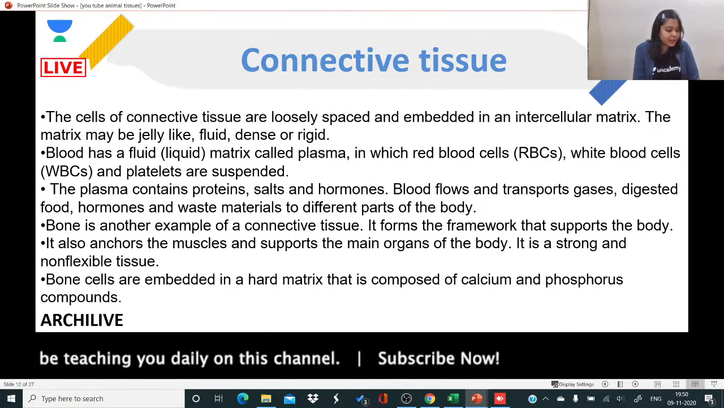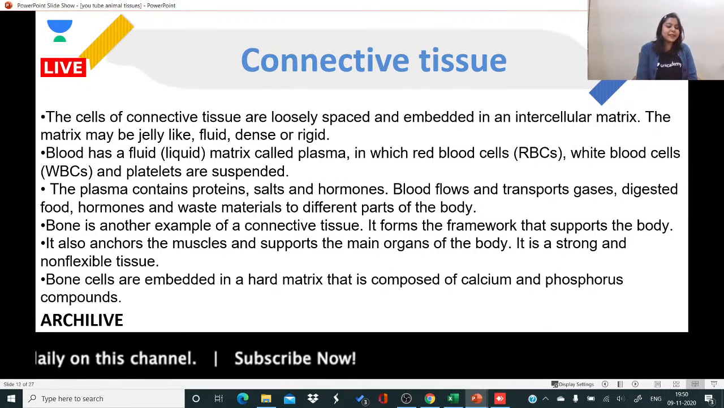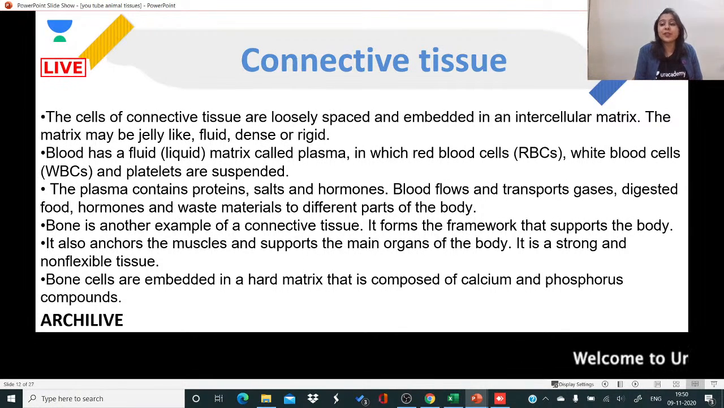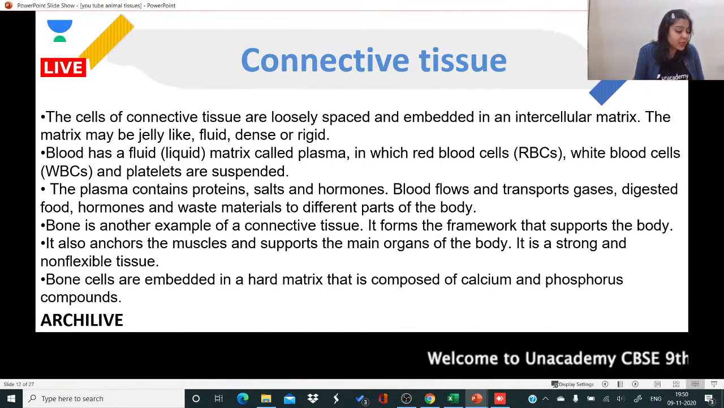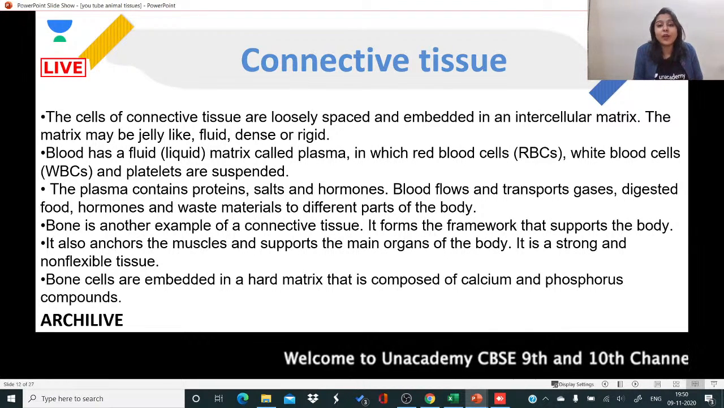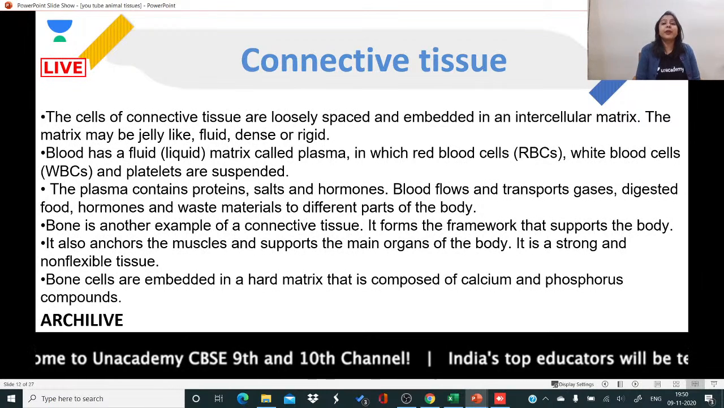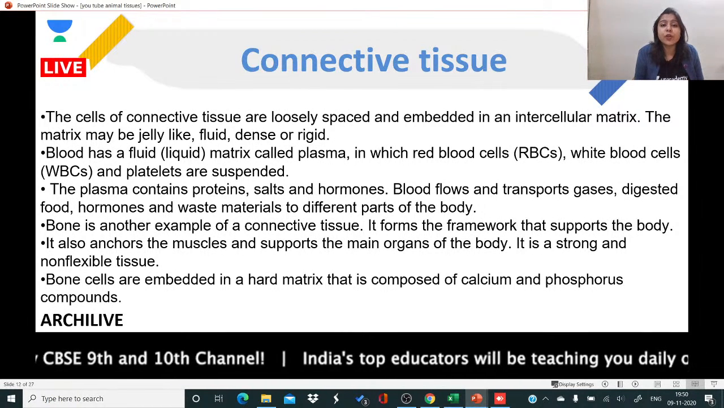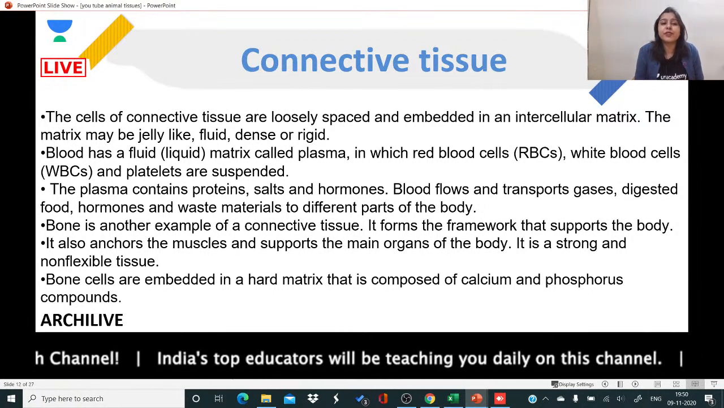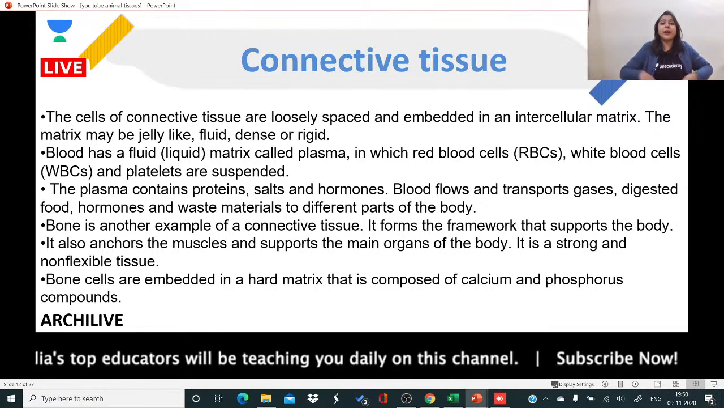Yes, it is blood. Blood is that tissue which comes in contact with all parts of the body. So what is blood? Blood is a connective tissue because it connects all the organs of the body. So it becomes a connective tissue.